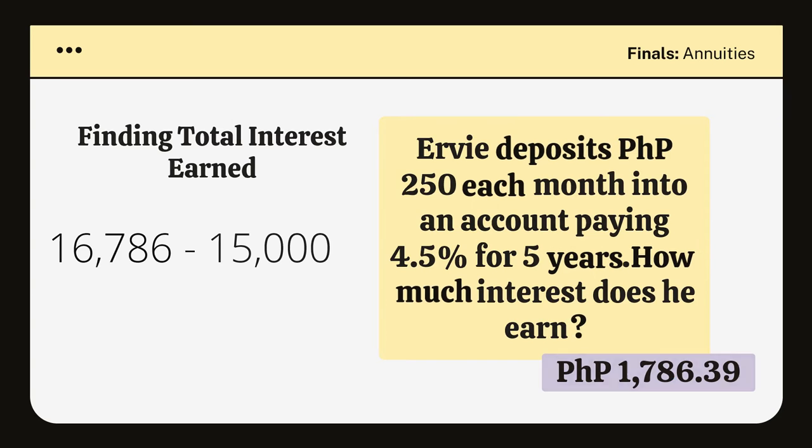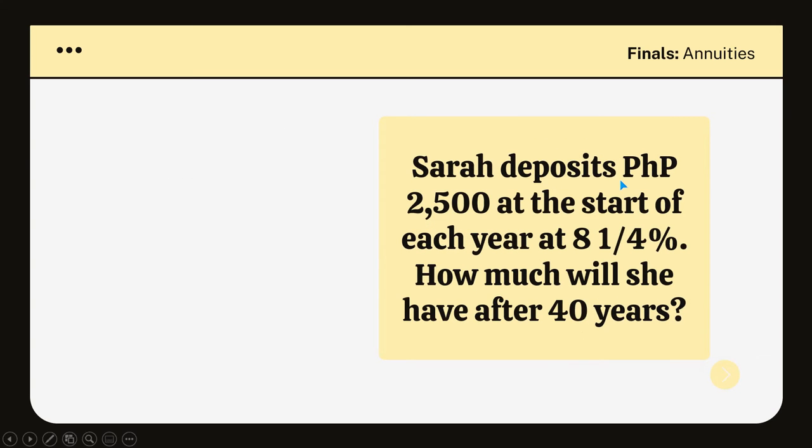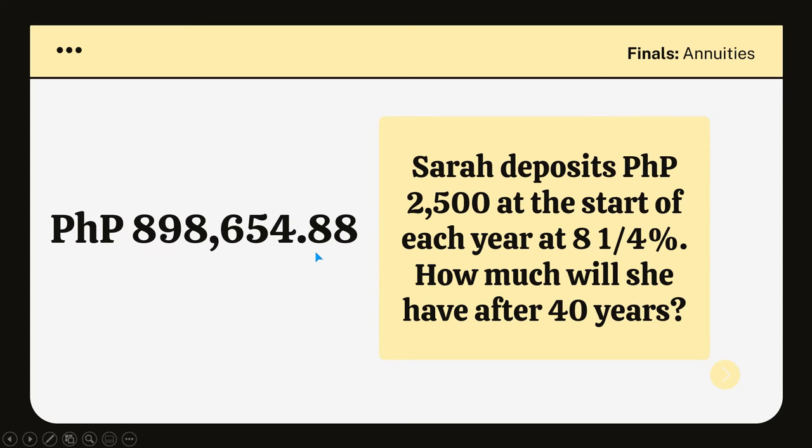Okay, next. Sarah deposits 2,500 at the start of each year at 8 1/4% interest, compounded annually. How much will she have after 40 years? Okay, so the answer is 898,654 pesos and 88 centavos.